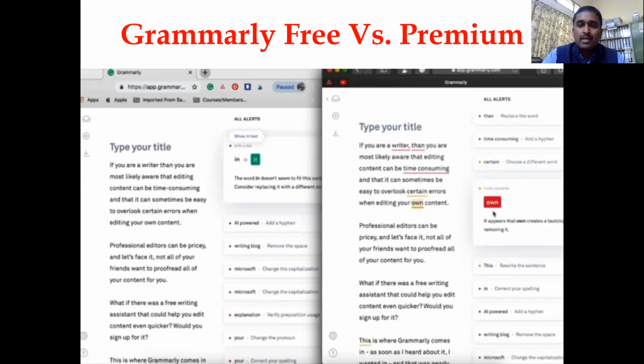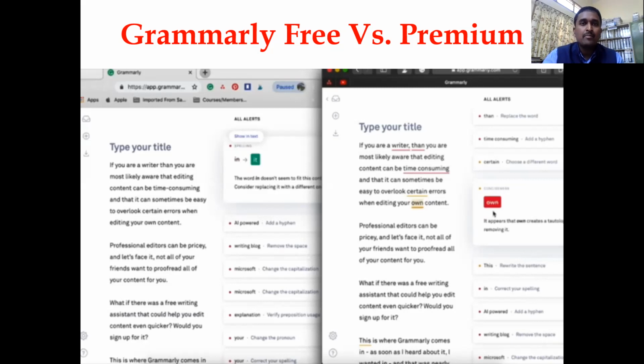So once you are editing with the premium, at least 60 to 70% of your issues will be taken care of by Grammarly. Even if you give it to somebody at a good university, they also cannot do this. I'm very sure, because no human is doing all this. All the software, maybe Turnitin, maybe Grammarly, or maybe the rephrasing software, is artificial intelligence powered. That means they have been preloaded with all the specific rules and regulations. Based upon that, it will tell. So for a human also, it is very difficult to see.